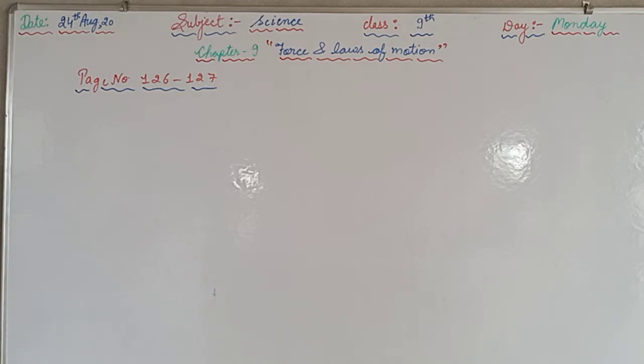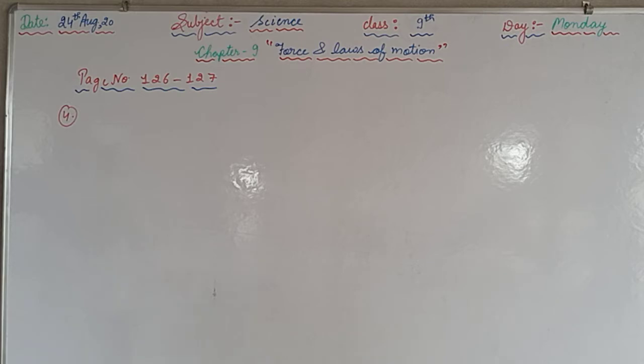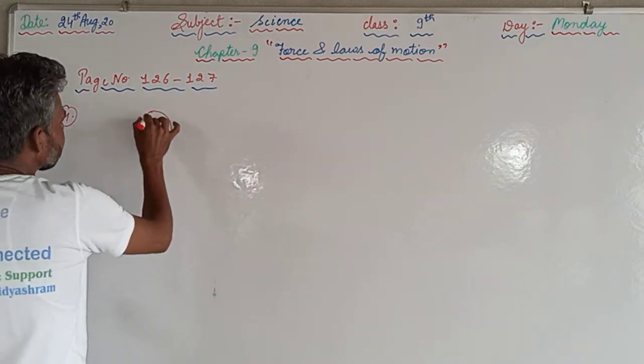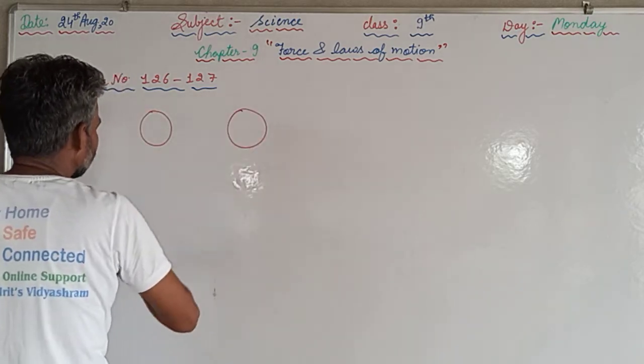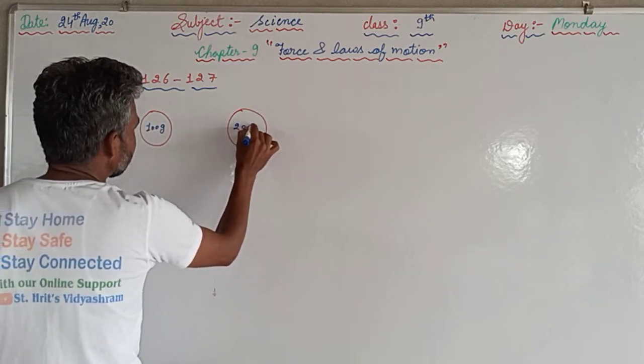In question number 4, we are supposed to read that two objects are there, of masses 100 gram and 200 gram, moving with initial velocities 2 meter per second and 1 meter per second. After collision, the velocity of the first one is 1.67, and we have to find the velocity of the second one. So two objects are there, and their masses have been given: 100 gram and 200 gram.